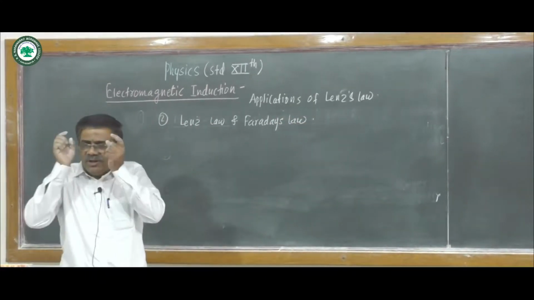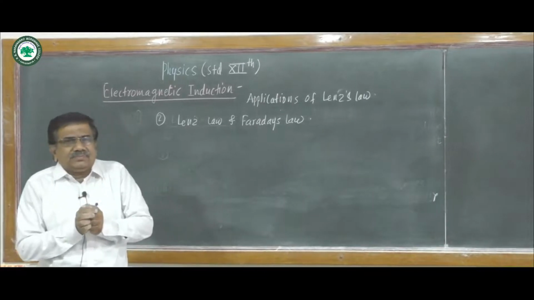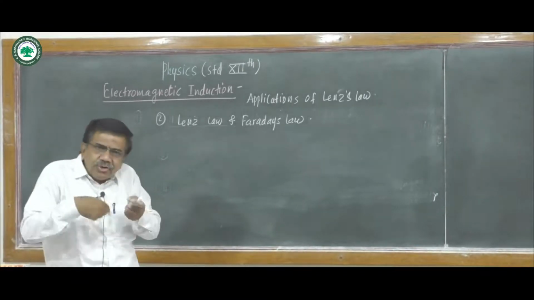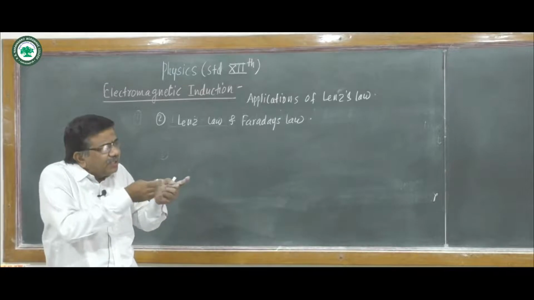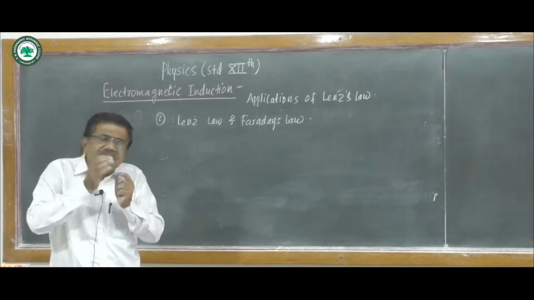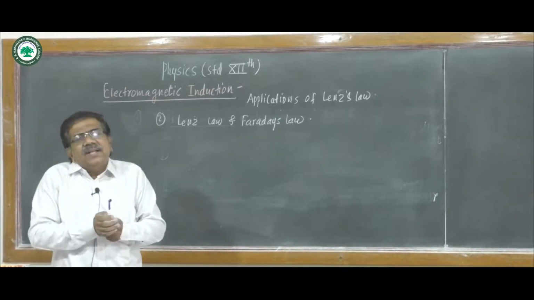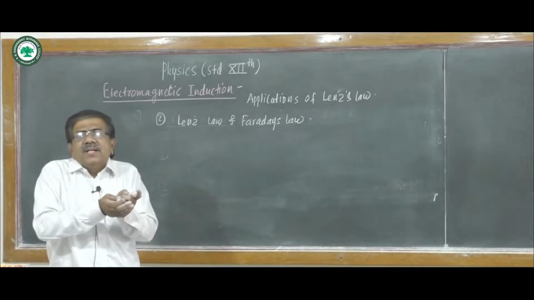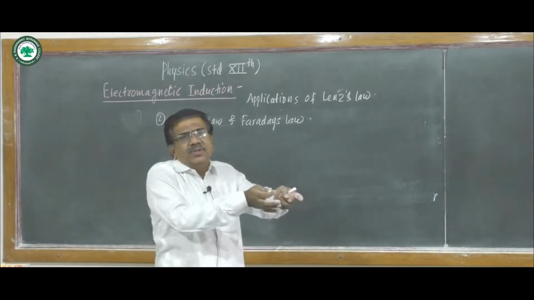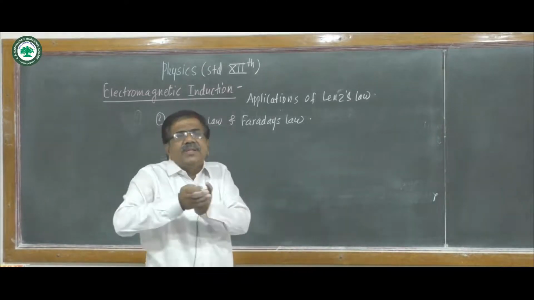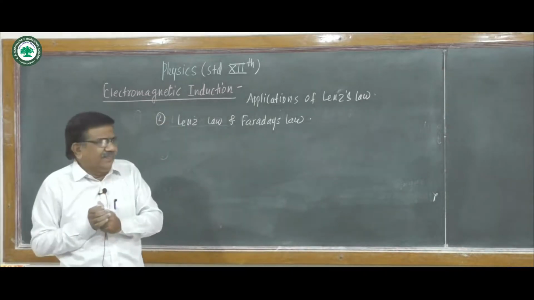In Faraday's law, we know the magnitude of induced EMF is equal to d phi upon dt if that constant k is 1. As it is a magnitude, it may be negative or positive. We take it as E equal to d phi upon dt.